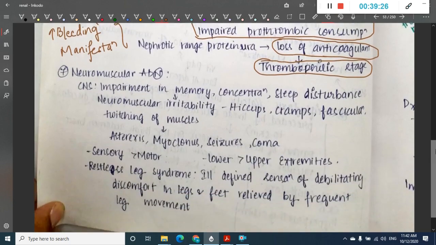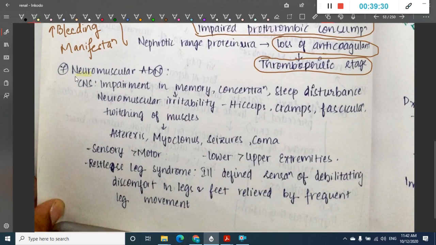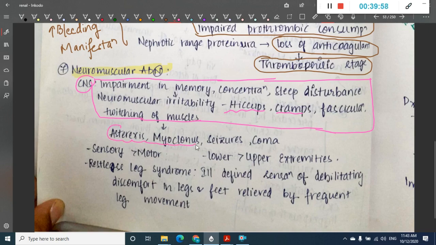Then we have the next thing, which is called neuromuscular abnormalities. In this we have CNS abnormalities, which include impairment of memory and concentration, sleep disturbance, and neuromuscular irritability, which includes, and these are important, hiccups especially, cramps and fasciculations, and also twitching of muscles. As the uremia increases, all these will progress to asterixis, myoclonus, seizures and coma.